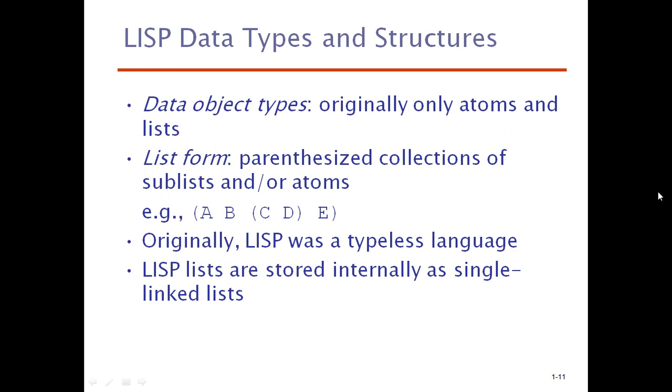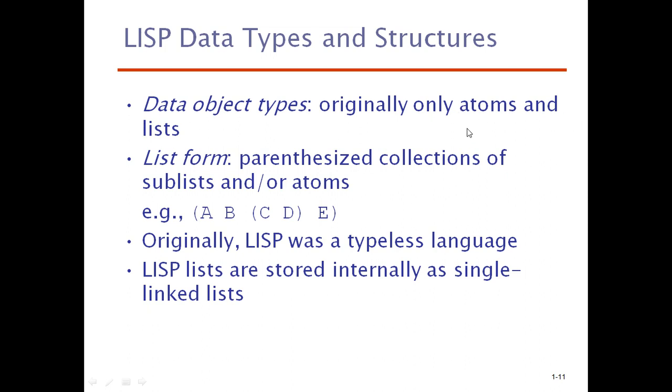The data object types are originally only atoms and lists. There are only two things available in the object data types, which are atoms and lists. Atom means a single or independent unit.